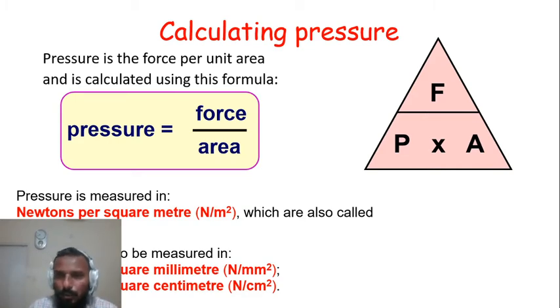Now this triangle is used to derive the formula. If you don't remember the exact formula and you have the triangle in your mind, then simply place your thumb on the symbol that you are going to calculate. For example, pressure: if you hide the pressure, then the formula left is F over A, so P is equal to F over A. Similarly, if you are going to find the force, place your thumb on the force, then F would be equal to P times A, and similarly you can find the area. This is the formula of the pressure.